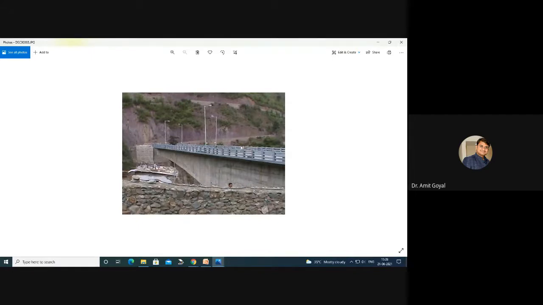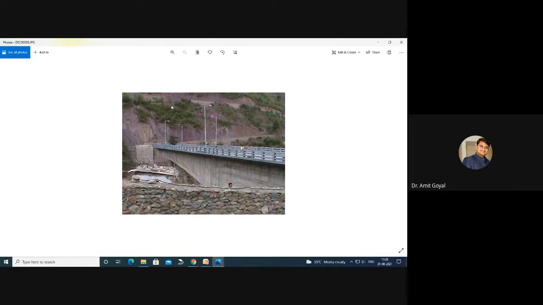So the concrete part was half and the other half was made up of steel, right? So what happened when the bridge was constructed? It was opened for users, and traffic was there on that bridge. Whenever we cast any bridge, we used to do a load test on it, right?